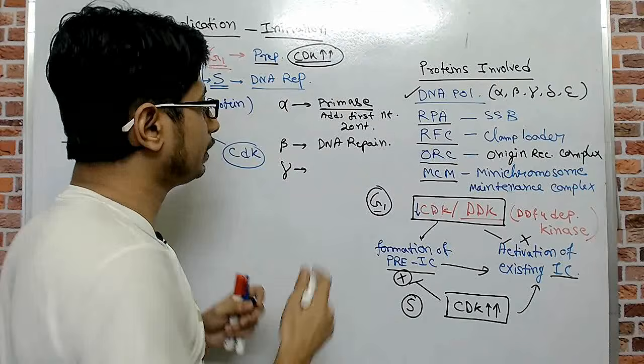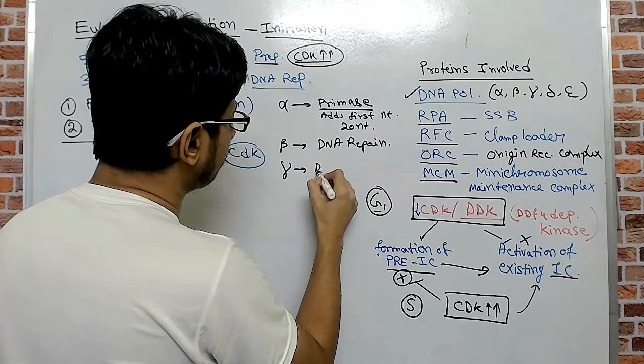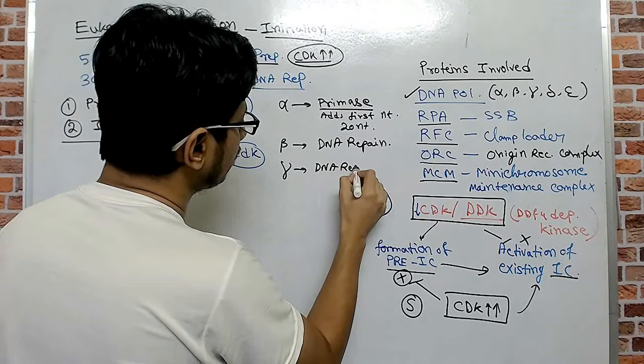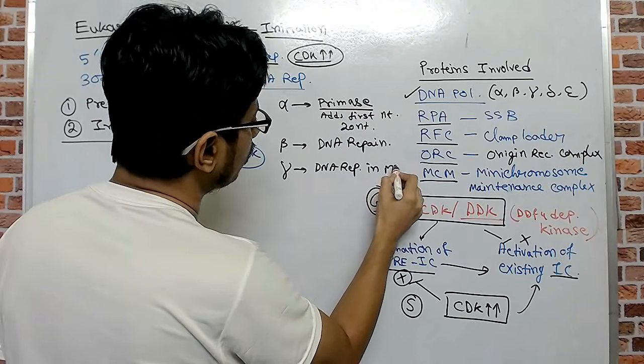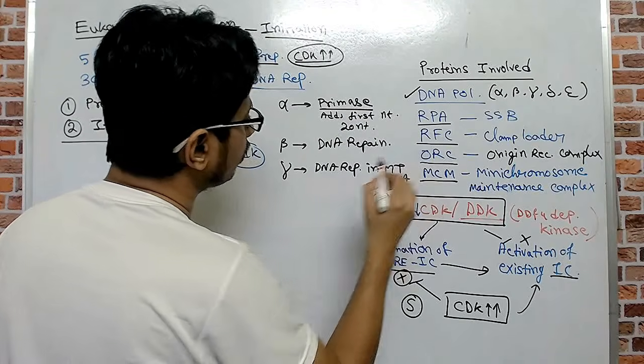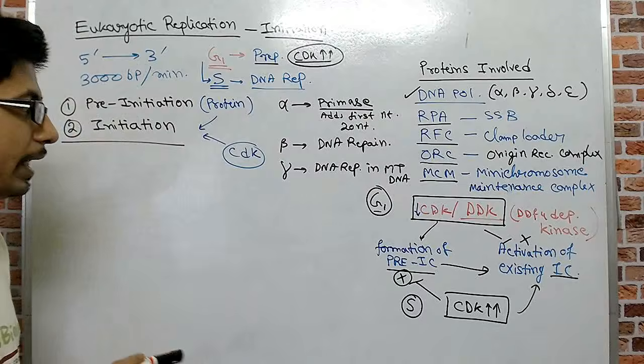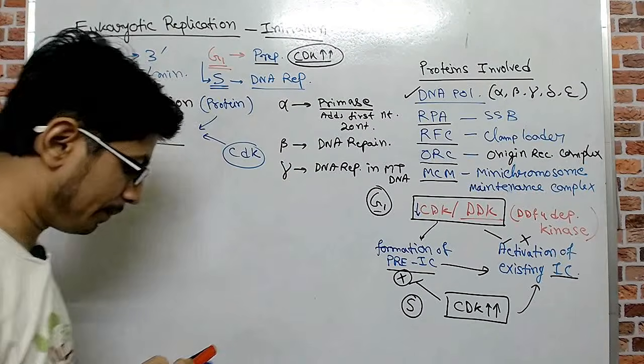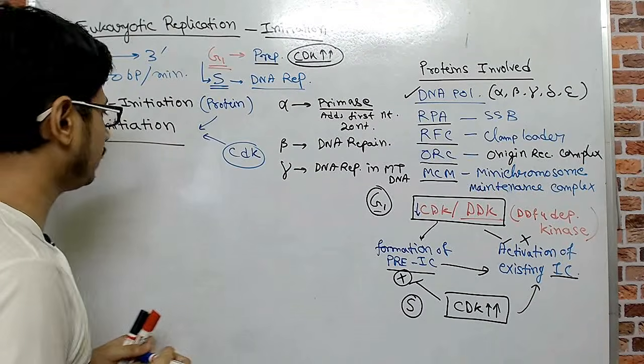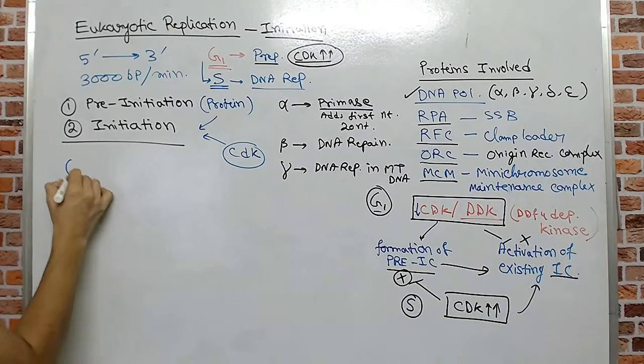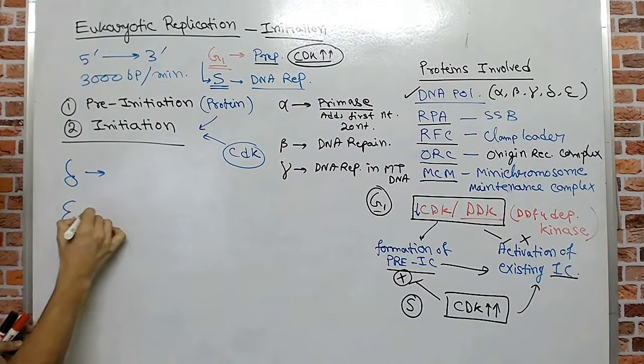The eukaryotic gamma polymerase is involved in DNA replication in mitochondrial DNA. So mitochondrial DNA replication is conducted by DNA polymerase gamma. And now the last two polymerases we have are delta and epsilon.